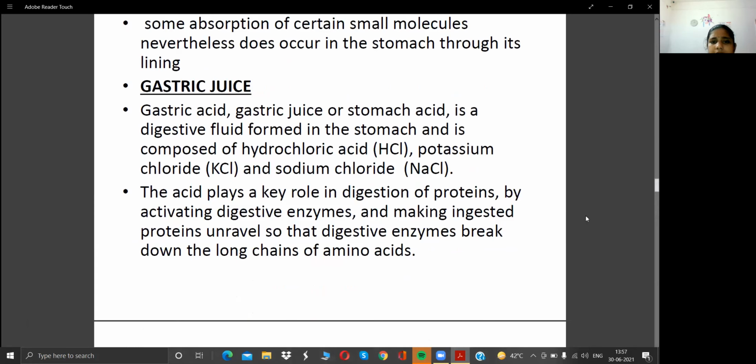The acid plays a key role in the digestion of protein. What is the acid doing? It plays a key role in digestion of protein by activating digestive enzymes and making ingested protein unravel so that digestive enzymes break down the long chains of amino acids. The digestive enzyme protease also helps with digestion of protein, and hydrochloric acid also helps with the digestion of protein.